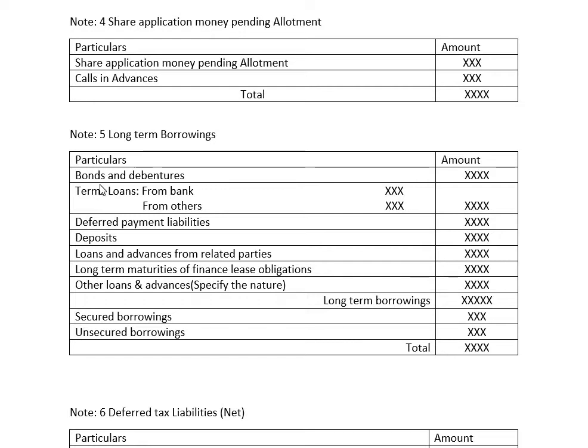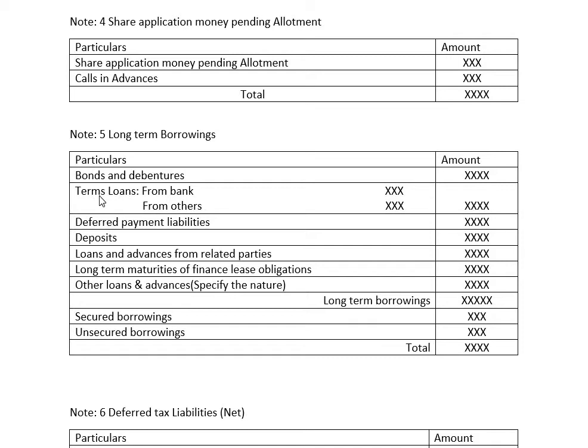Bonds are taken from the bond issuer, where they are backed by the assets of that company. Then debentures are issued. Both bonds and debentures are taken from outsiders on a long-run basis, meaning they are taken with the intention of holding them for more than 12 months. That's why they are considered long-term borrowings.